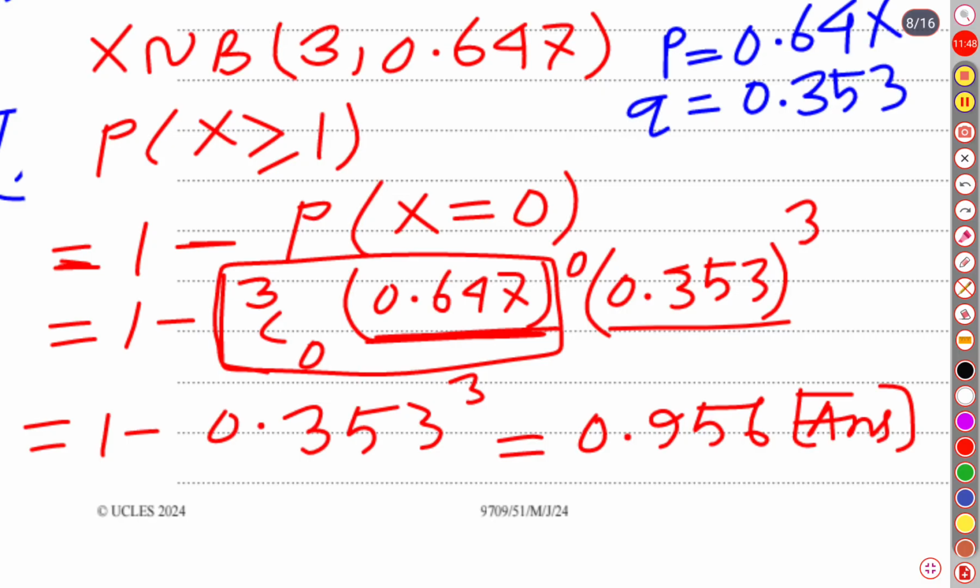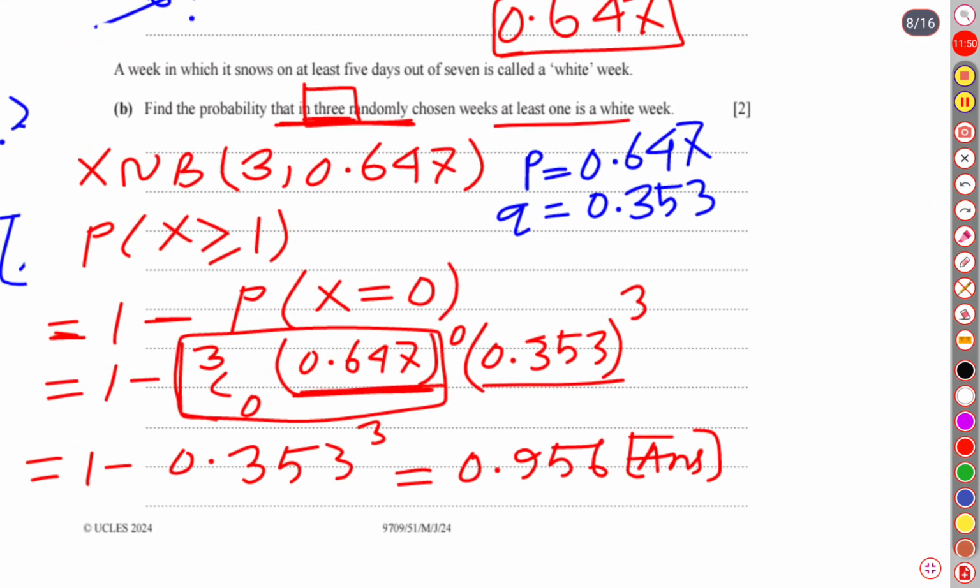So I think you have understood. We have done the solution based on the same kind of binomial distribution, a different binomial distribution, but the category was the same. The total number of experiments has been given, and the probability of each individual experiment is also given.